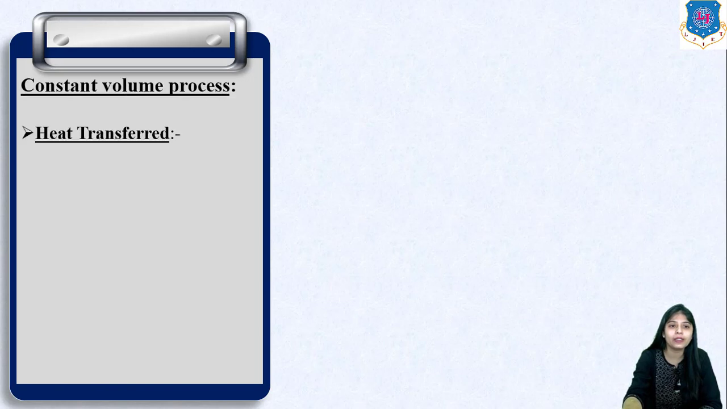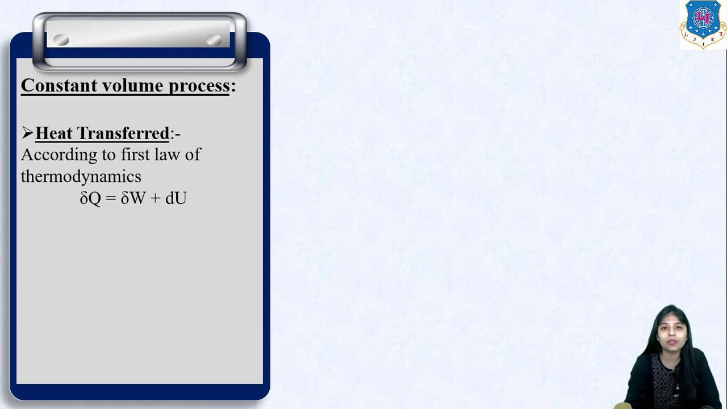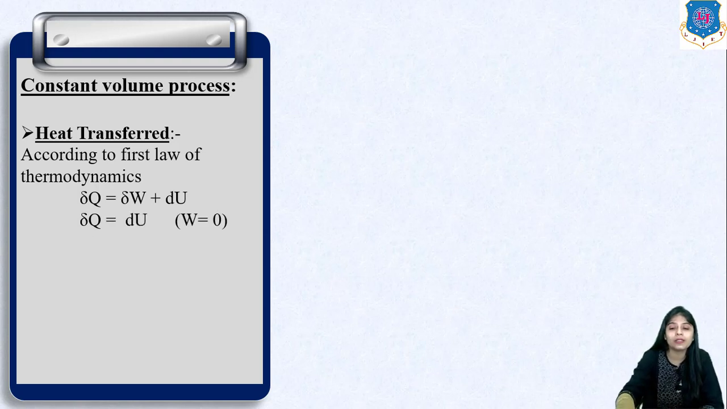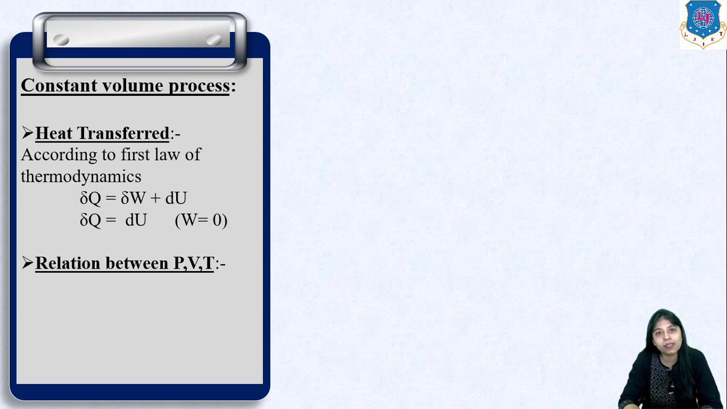The next parameter is heat transfer. According to the first law of thermodynamics, heat transfer is the summation of work done and change in internal energy. Since work done in an isochoric or constant volume process is 0, heat transfer here will be equal to the change in internal energy only. So delta Q will simply be mCv (T2 minus T1), since work done is 0.